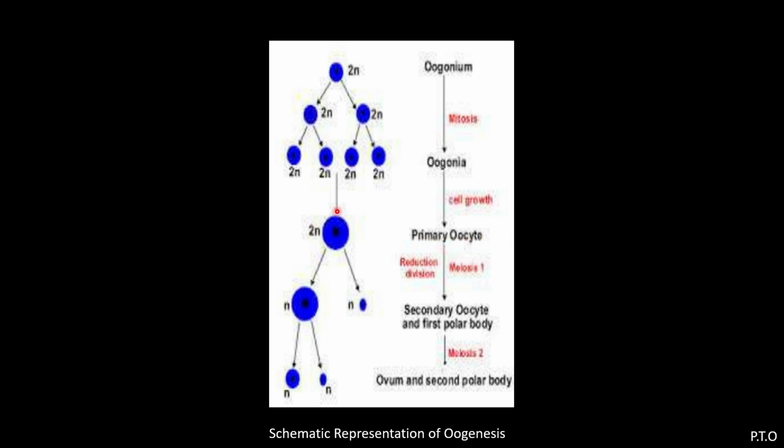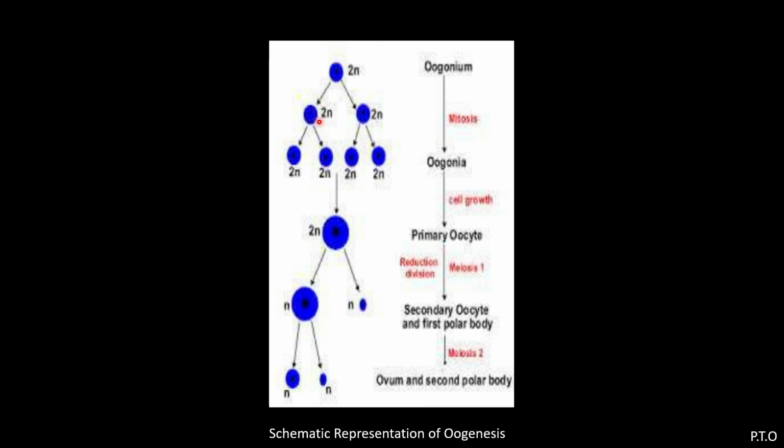Now this primary oocyte undergoes meiosis, meiosis 1 and meiosis 2. Meiosis is a reduction division. In meiosis 1, what will happen? The secondary oocyte and first polar body are formed. And in meiosis 2, you will find the second polar body and ovum are formed. So this is the schematic representation of oogenesis.